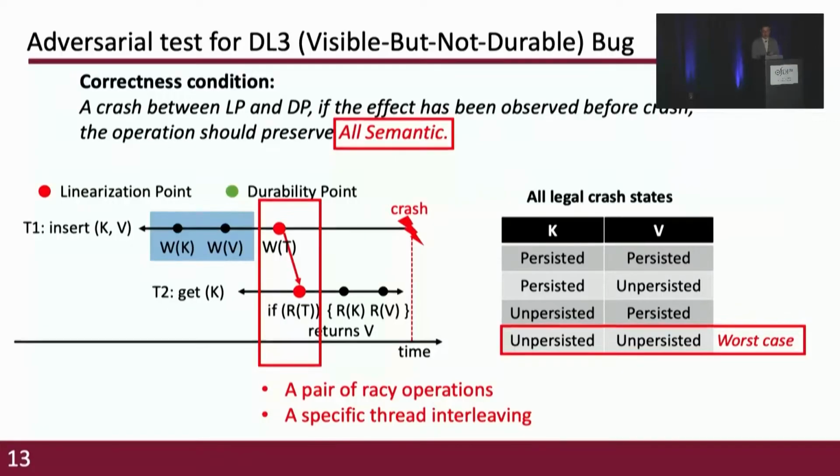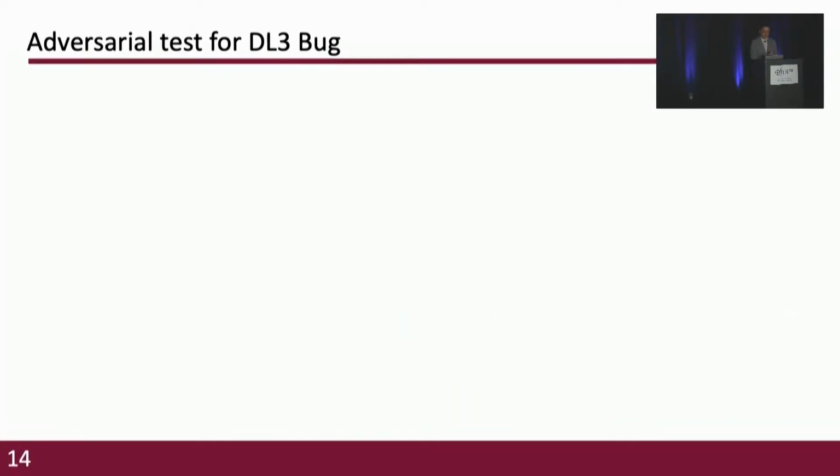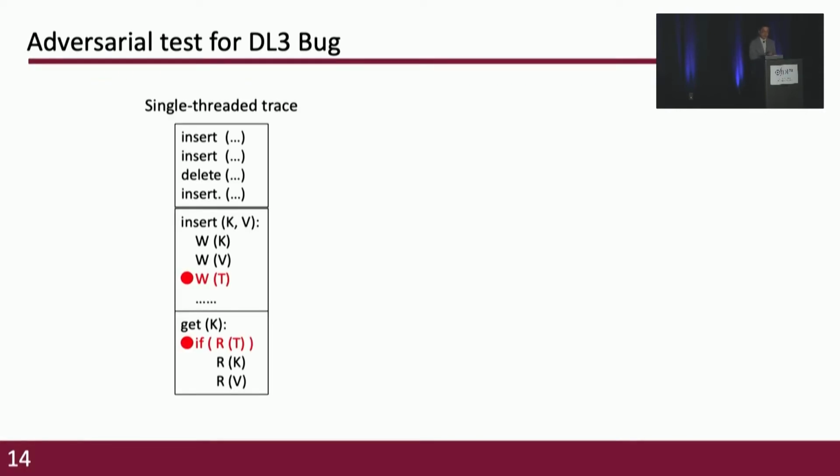To trigger a DL3 bug, there are two requirements here. First, a pair of racy operations, just like the insert and get in this example. And second, a specific thread interleaving shown in the figure. Durinn uses a best-effort solution to adversarially construct the thread interleaving. The first step is to find potentially racy operations in the single-threaded trace. Here we have a single-threaded trace, and we found a pair of potentially racy operations.